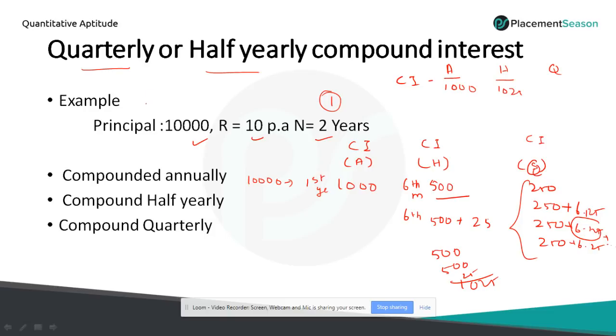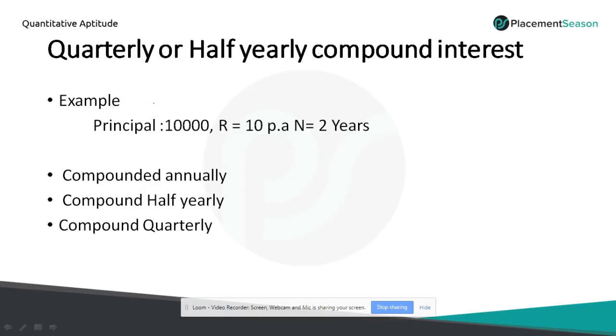So in a simple way, you can remember the 4 concepts like this. In simple interest you will get less money than compound interest annually. Compound interest annually will be less than compound interest half yearly, and compound interest quarterly. So this is the maximum money we receive, and this is the minimum money we will receive.